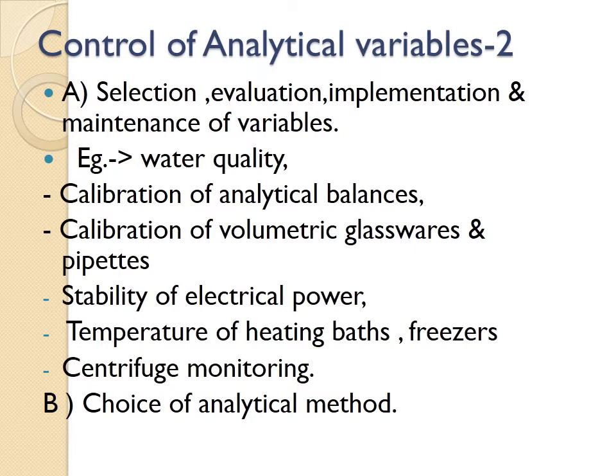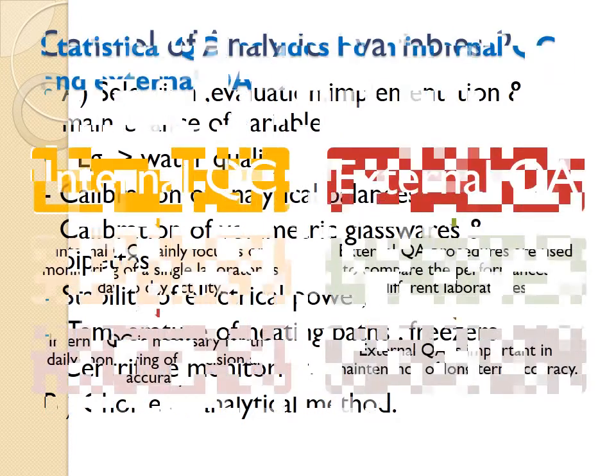We should go for calibration by an external agency for the analytical balances, centrifuges by tachometer, then maintenance of the hygrometer, room temperature sensor, refrigerator, and -20 degree freezer. We should go for calibration and maintenance at least once a year. And the choice of the analytical method: which method you are going to choose for your test.